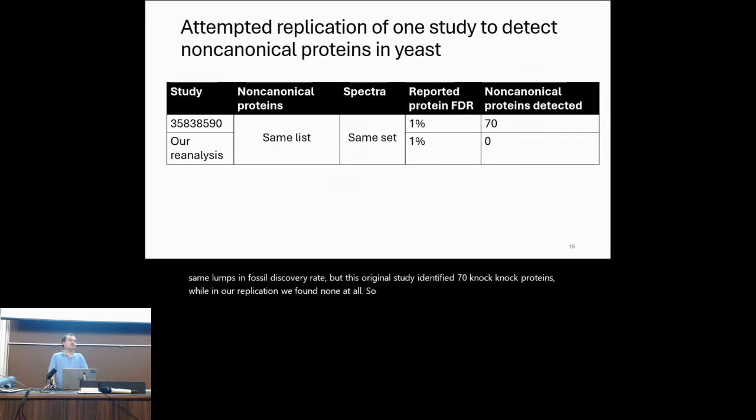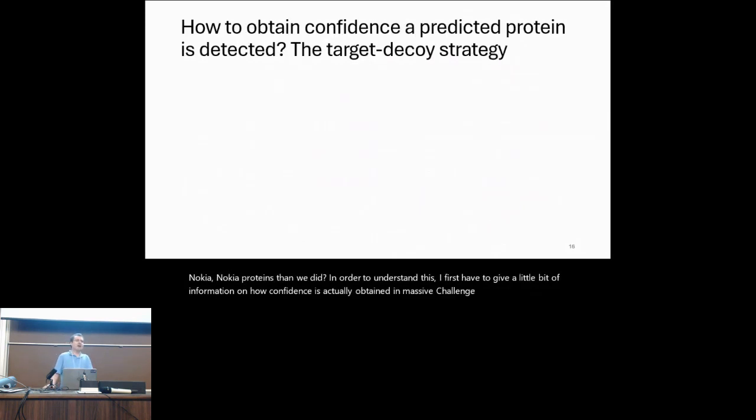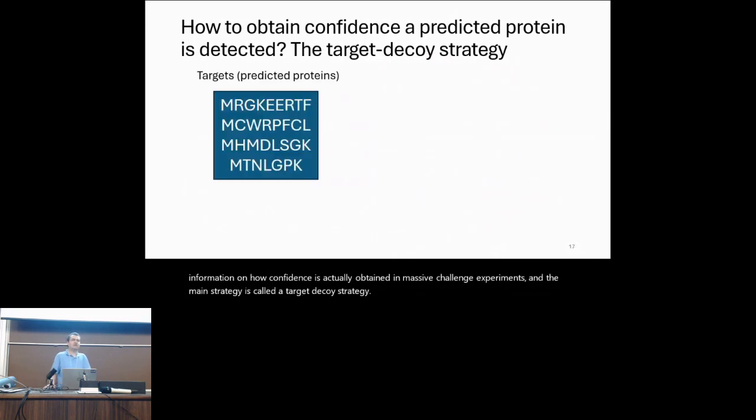So why did this original study find so many more non-canonical proteins than we did? In order to understand this, I first have to give a little bit of information on how confidence is actually obtained in mass spectrometry experiments. And the main strategy is called a target decoy strategy. Essentially, the way that works is that you have a target database, which includes all the proteins you expect might be present in your sample.